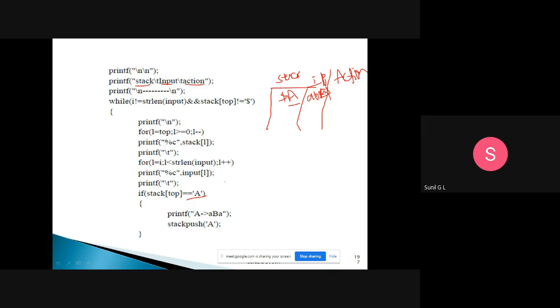So if the top of the stack is equal to A, take that production and push it onto the stack. That result will be inserted in reverse order, for which we have written a function in the previous slide.